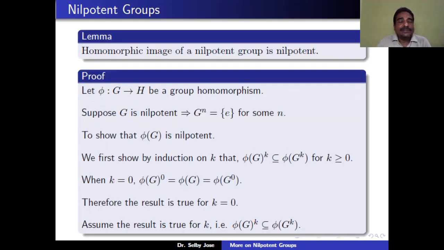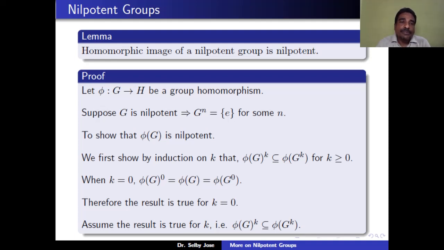We now show that the homomorphic image of a nilpotent group is nilpotent. That means that if phi is a map from G to H, a group homomorphism, and G is nilpotent, then phi of G is nilpotent. That we want to prove. So let us consider a group homomorphism phi from G to H and assume that G is nilpotent. So that means that Gn is equal to identity for some n. What is our aim? To show that phi of G is nilpotent.